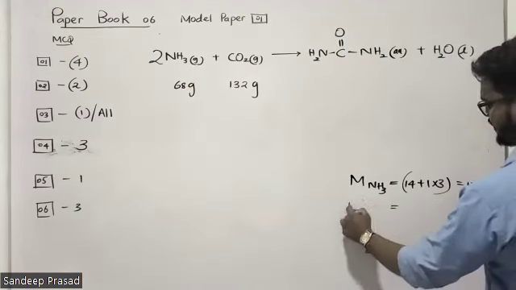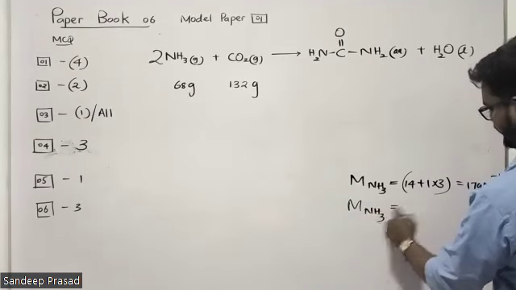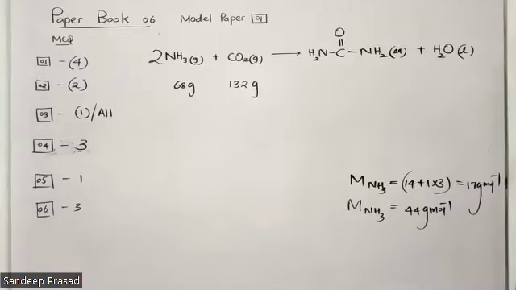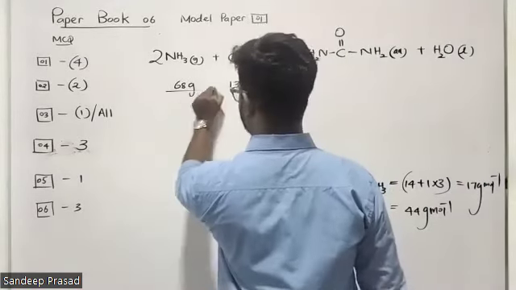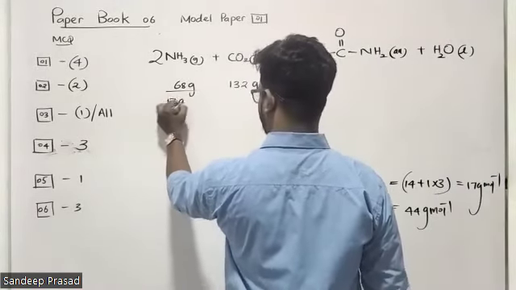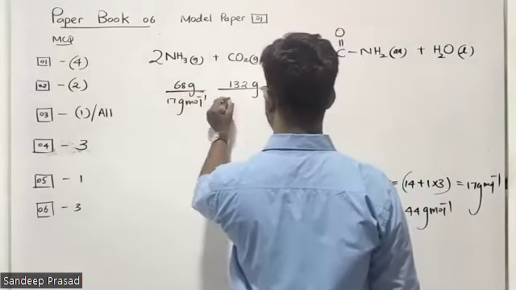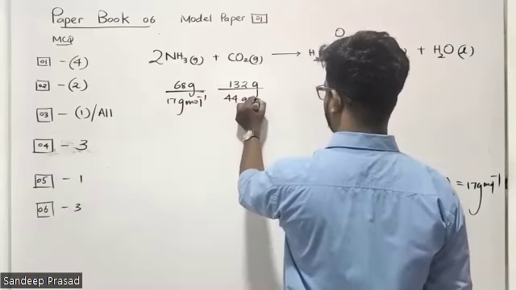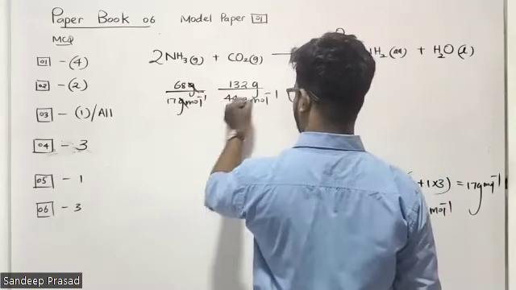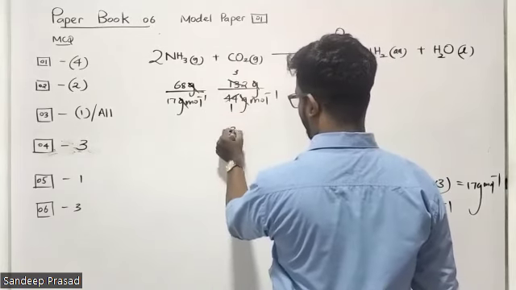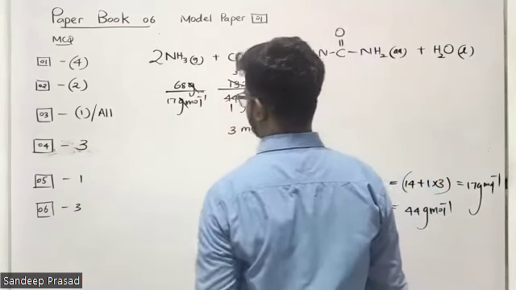And we know that carbon dioxide is 44 grams per mole. Then divide the mass by its molar mass. Grams will cancel off here, so you can see that this is 3 moles of carbon dioxide.